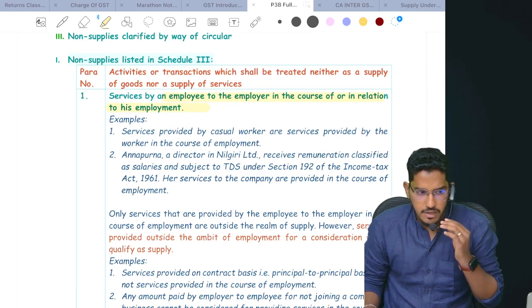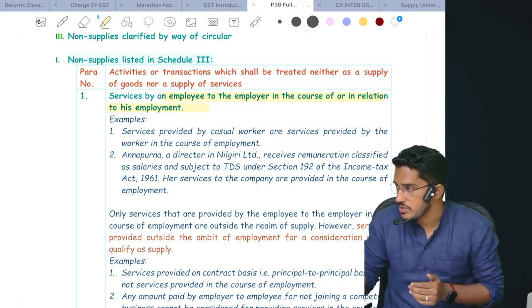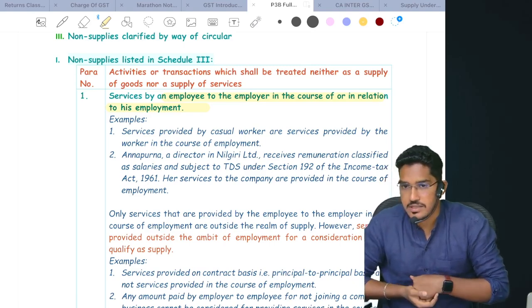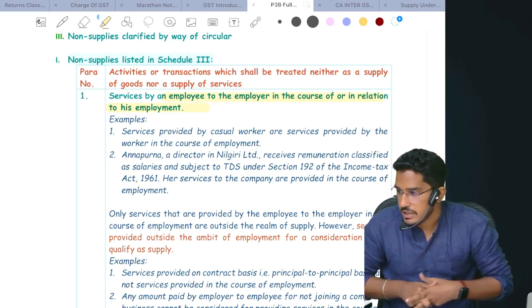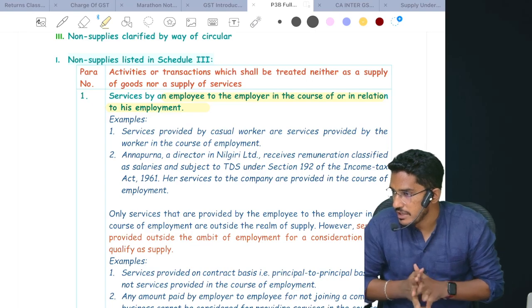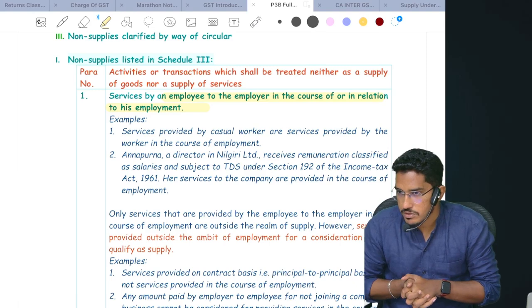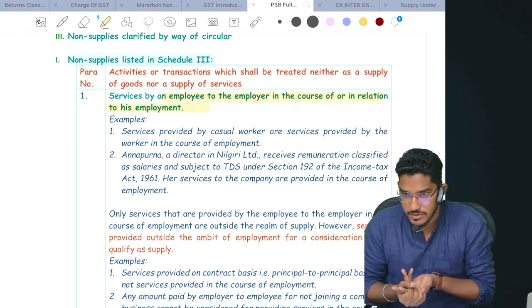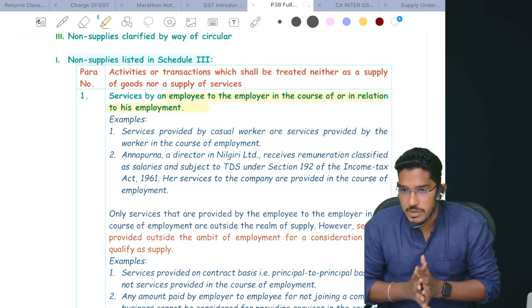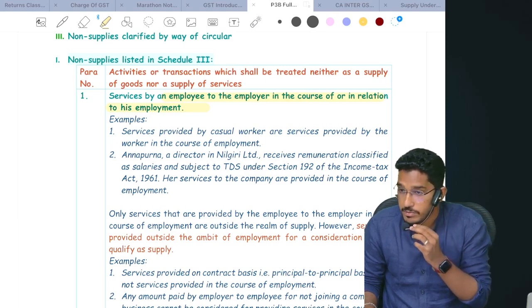We all are aware of the people who are working with companies as an employee. Say, for example, an employee is working and every month he's getting a salary of 50,000. Did you ever find an employee demanding, hey, I am providing services, 50,000 is salary, add 18% and pay that also? But it is a supply of services only, no? Practically speaking, it is a supply of service. Consideration is there, it should have been qualified as supply. But we never see an employee charging a GST amount from the employer.